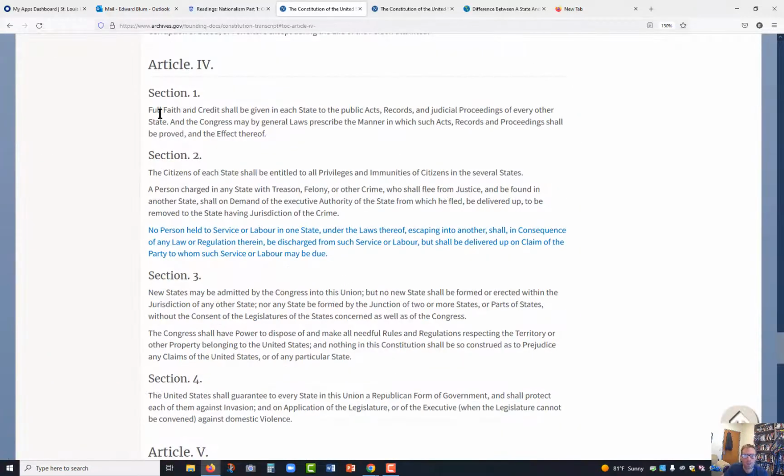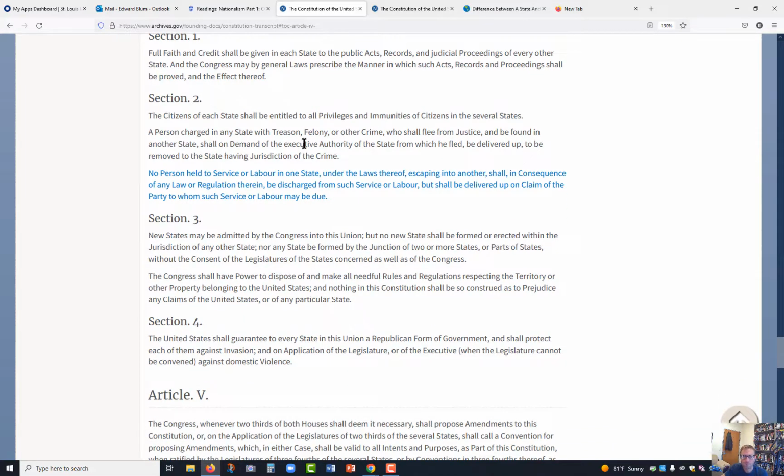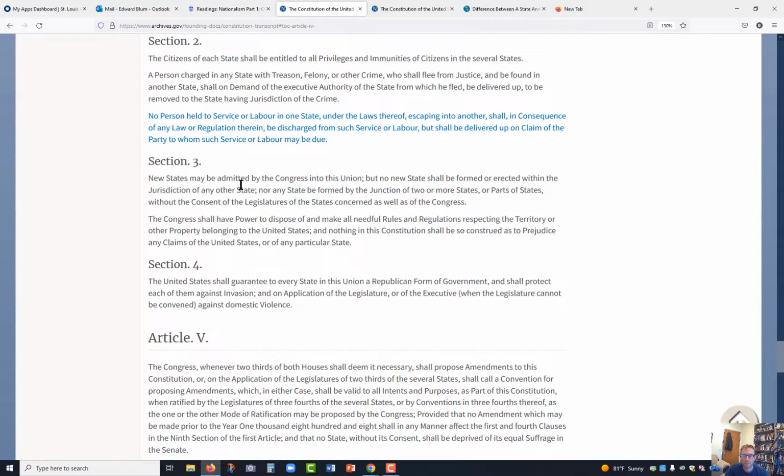Then Article 4 is dealing with full faith and credit shall be given in each state to the public acts, records, and judicial proceedings of every other state, which means basically each state is going to respect the other states. Citizens of each state shall be entitled to all privileges and immunities of citizens in the several states, meaning if you have rights in one state, you have them in the other. New states may be admitted, but a new state can't be made within a state that already exists.